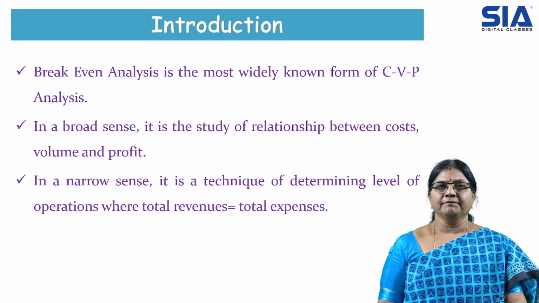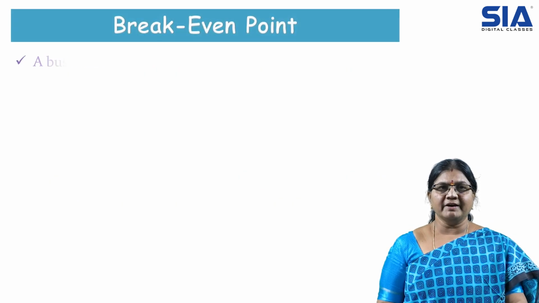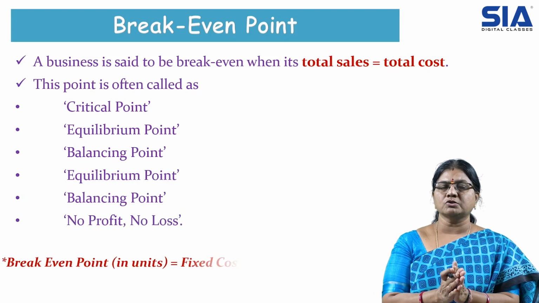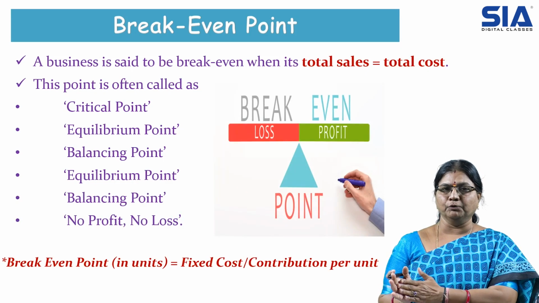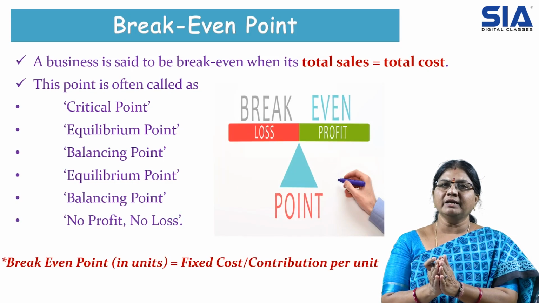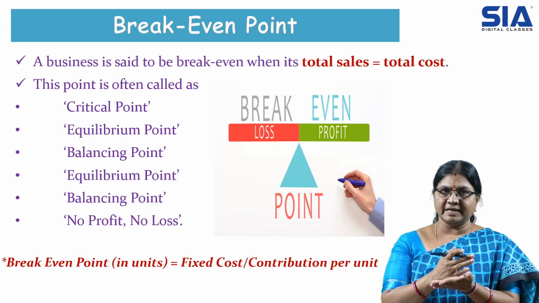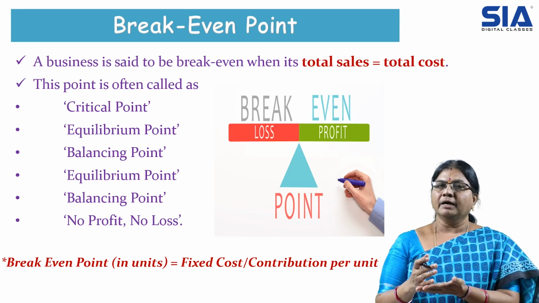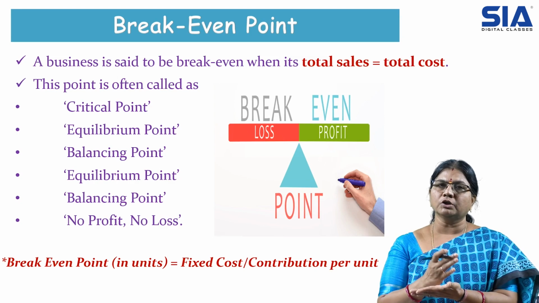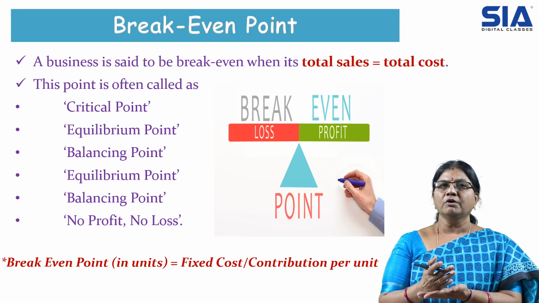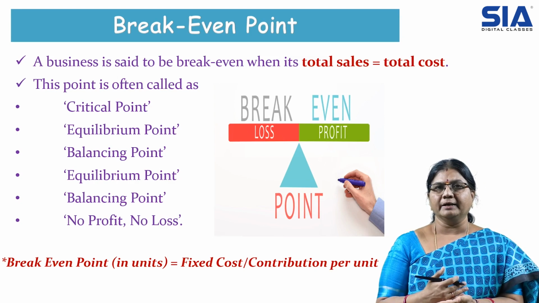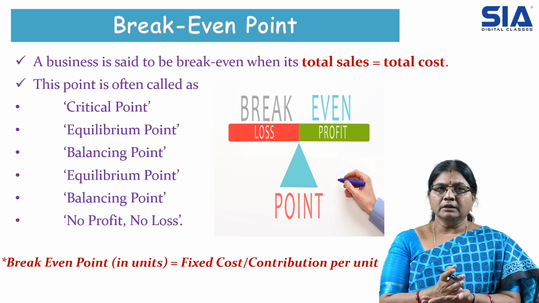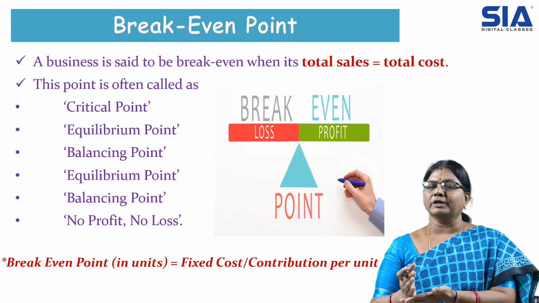So in break-even analysis, we treat total cost as equal to total revenue. This is the difference between whatever sales has taken place and the cost that has happened. When the difference of the total cost and total revenue is zero, we say it is the break-even point. The point where the total cost is equal to total revenue.